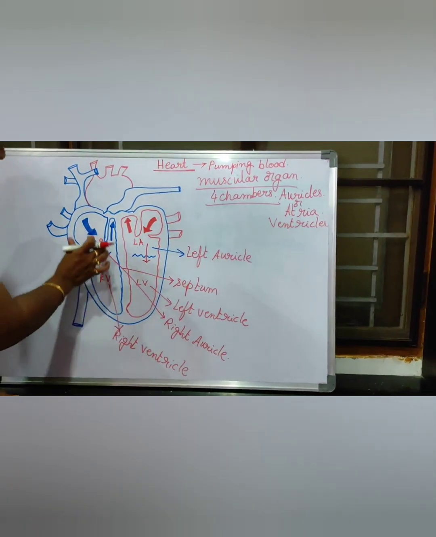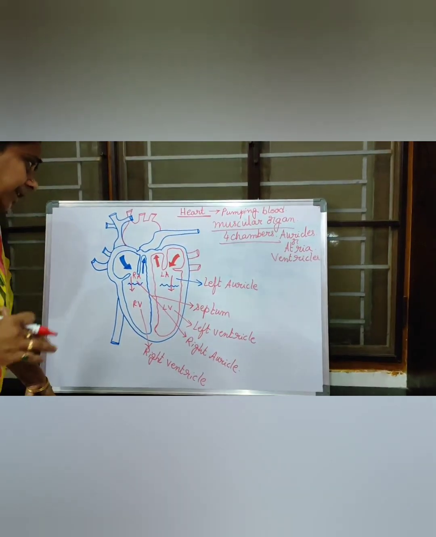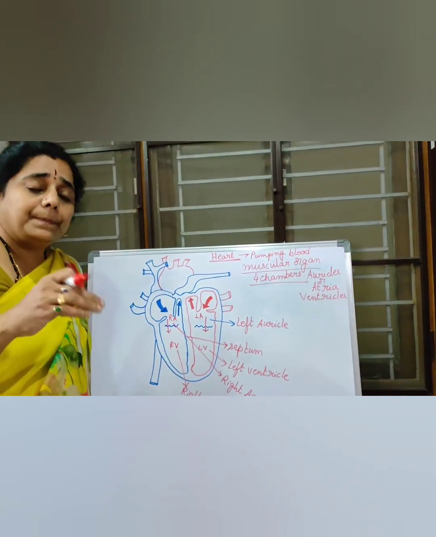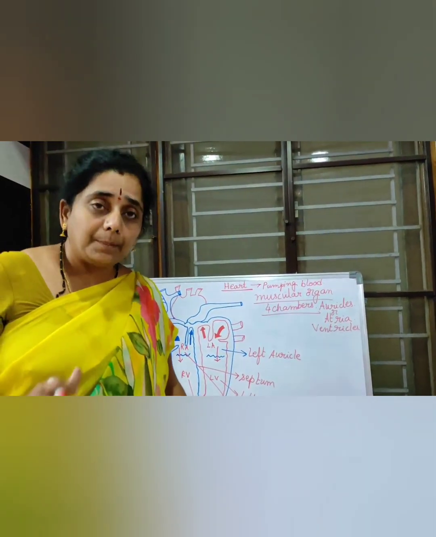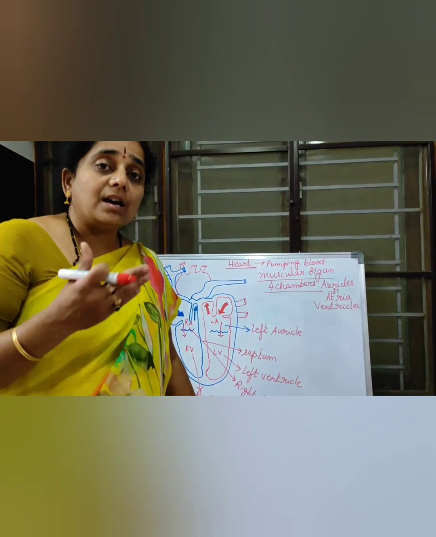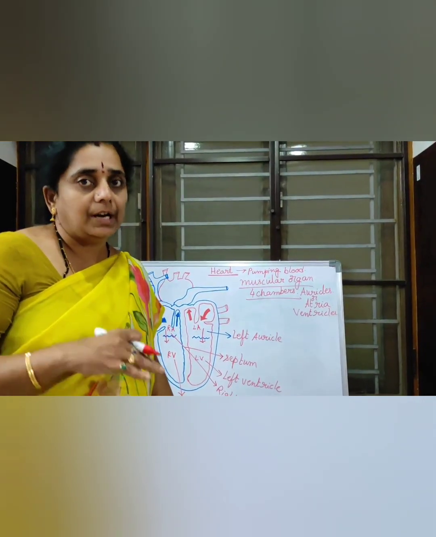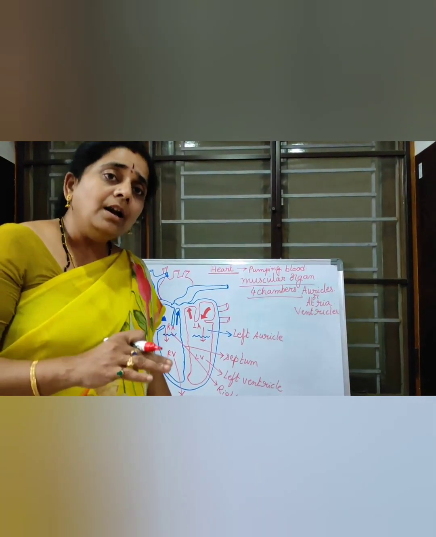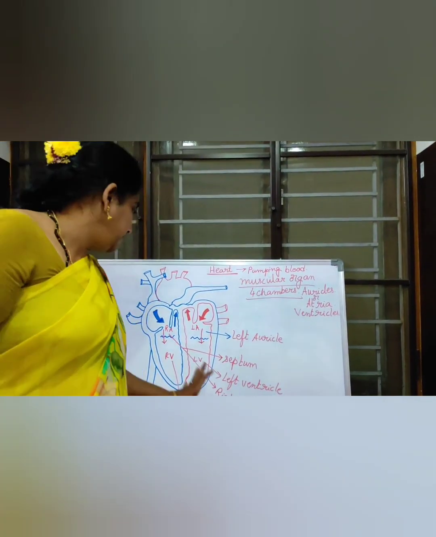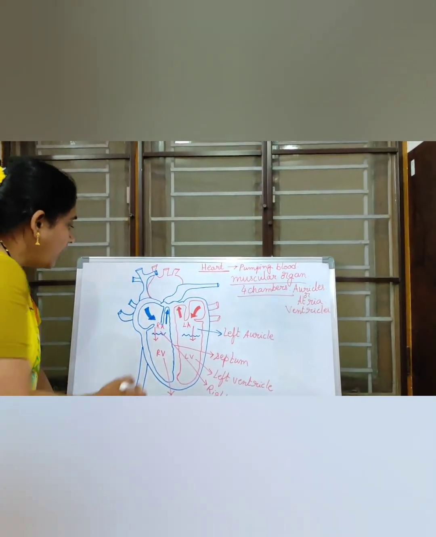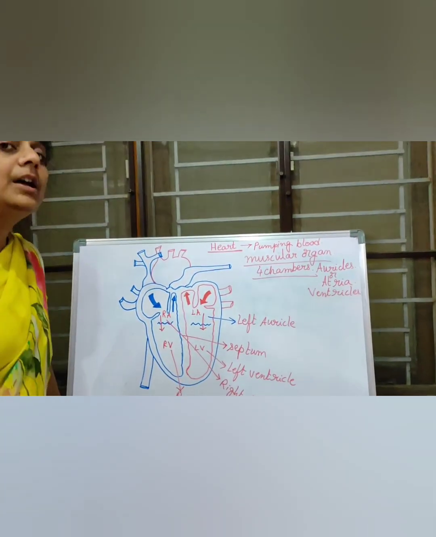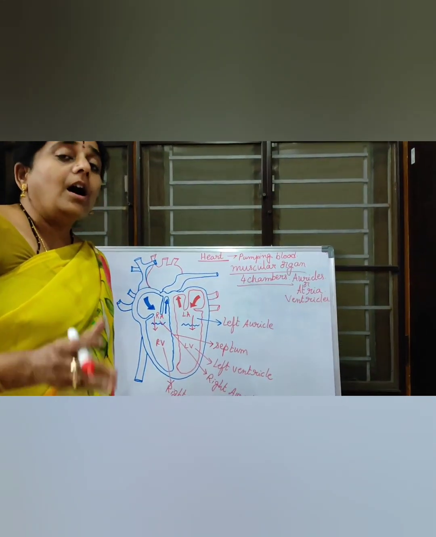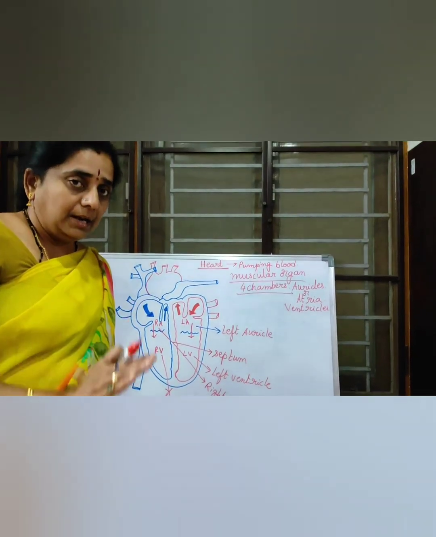And this is blue in color. Blue in color means oxygen percentage is very less, children. Means carbon dioxide containing blood, it is blue in color. That is also known as deoxygenated blood. So always the right side of the heart is consisting of deoxygenated blood or carbon dioxide containing blood, children.